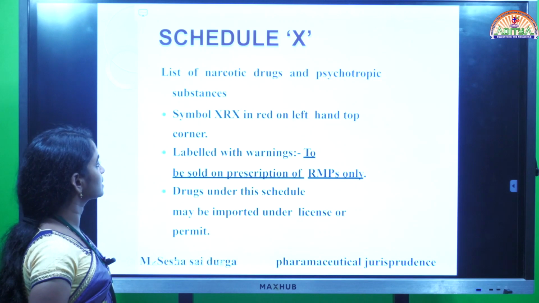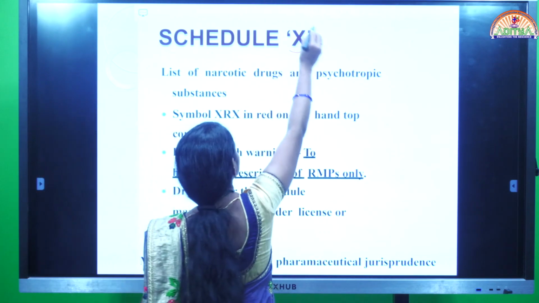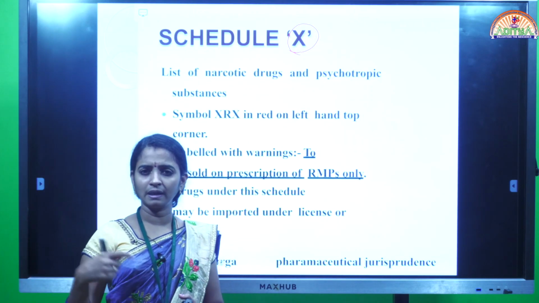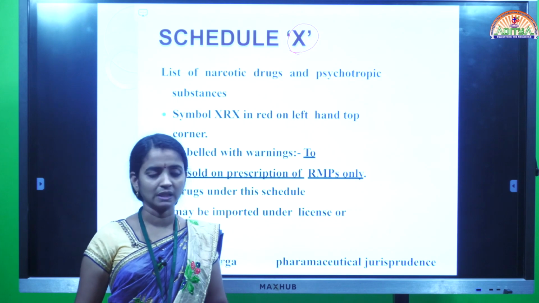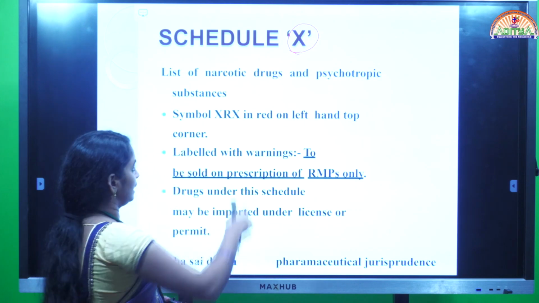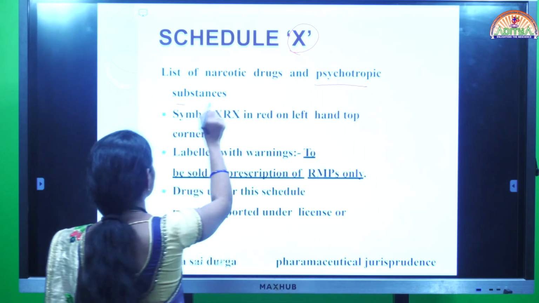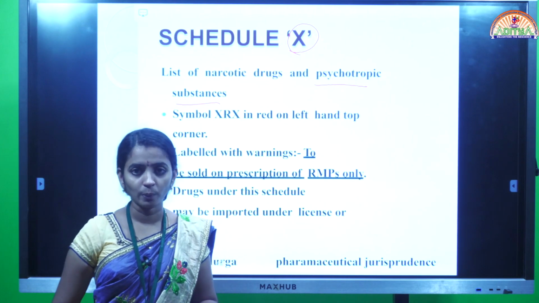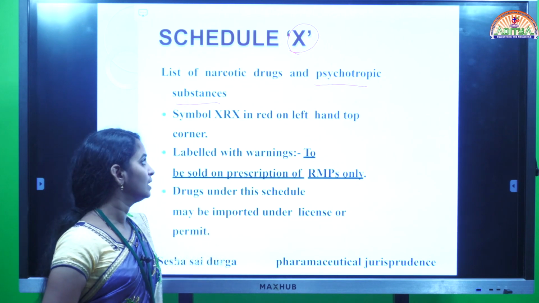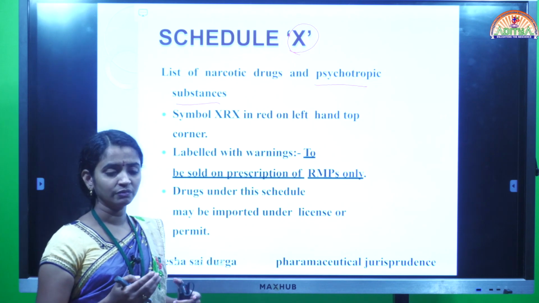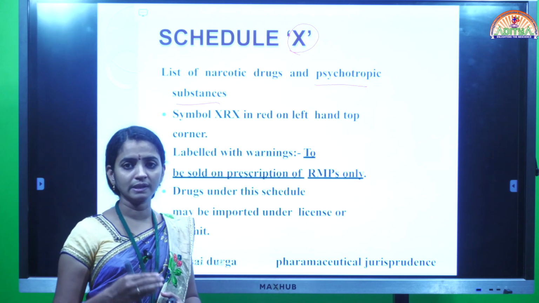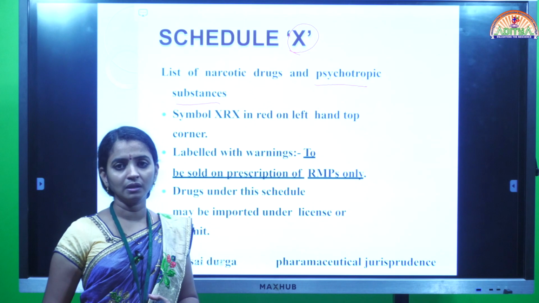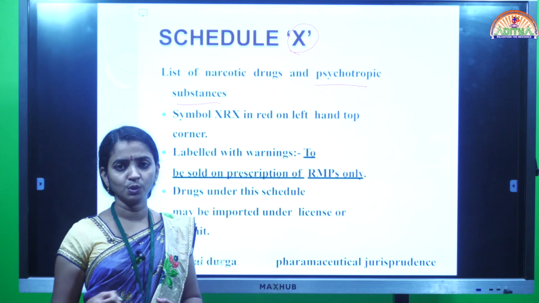Next one, Schedule X. Previously we discussed this Schedule X in the first unit itself, during the manufacturing, sale and import of drugs and cosmetics. So Schedule X contains psychotropic and narcotic substances. Narcotic and psychotropic substances come under Schedule X. And we know that if a patient is continuously using narcotic drugs, meaning the person is habituated to the drug, they will develop some addictive effect to the particular drug.